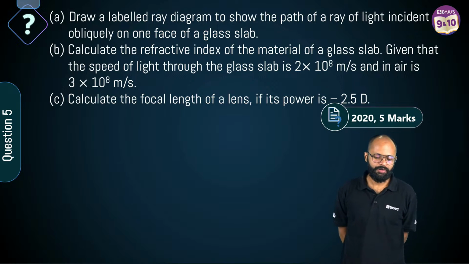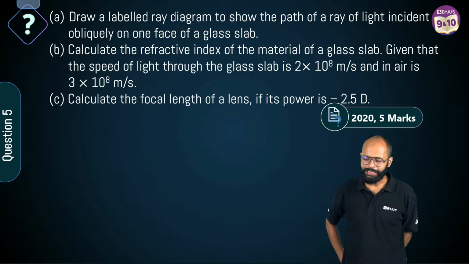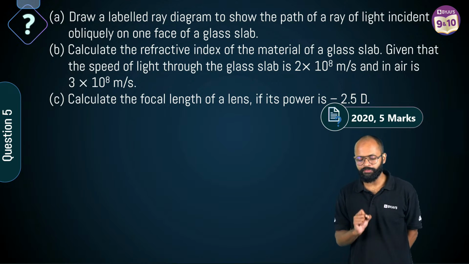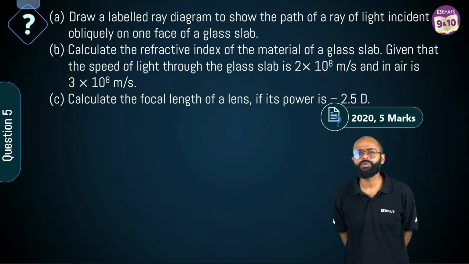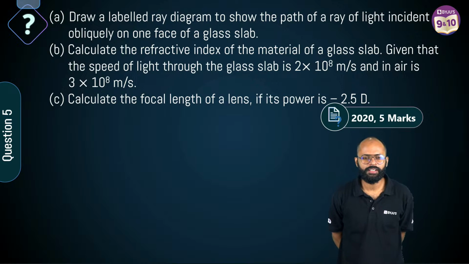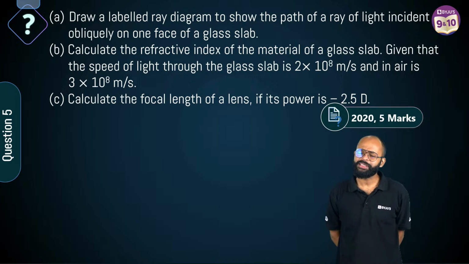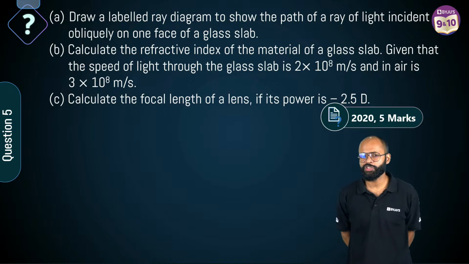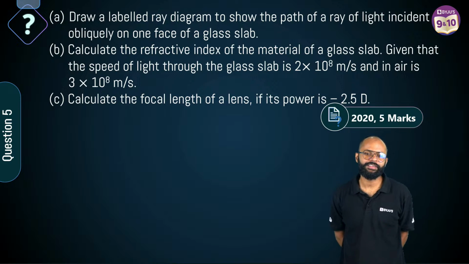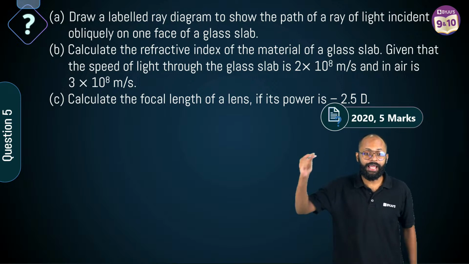So, draw a labeled ray diagram to show the path of a ray of light incident obliquely on one face of a glass. क्या मतलब है इसका obliquely का? What is the meaning of obliquely? Yes? Presbyopia? Hey, you are not watching human eye session, huh? Because all the very basic things, if you don't know that means you haven't watched the session. That's पक्का. Yes, old age की वजह से होता है presbyopia. Slantingly, at an angle. Very good.